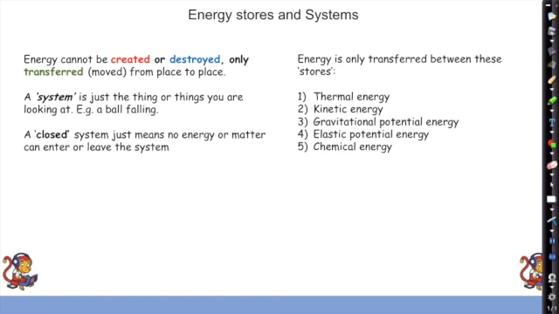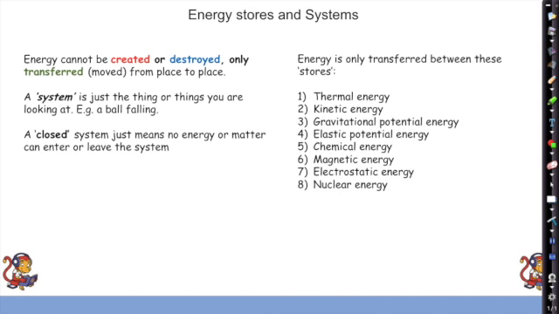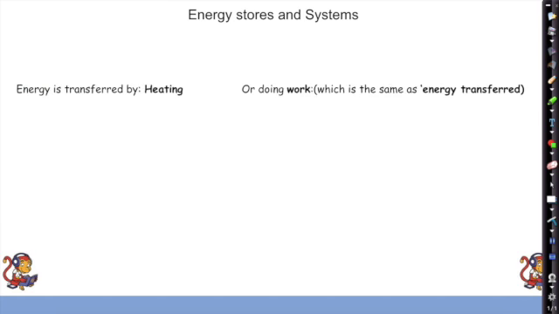Chemical energy, things like petrol, foods, inside glucose. Okay, magnetic energy, that of magnets. Electrostatic, so that'll be the energy in electricity or stored in an electric field. Nuclear energy, that energy inside an atom. Okay, so those are the 8 different types you need to know about, and energy can transfer between those types.